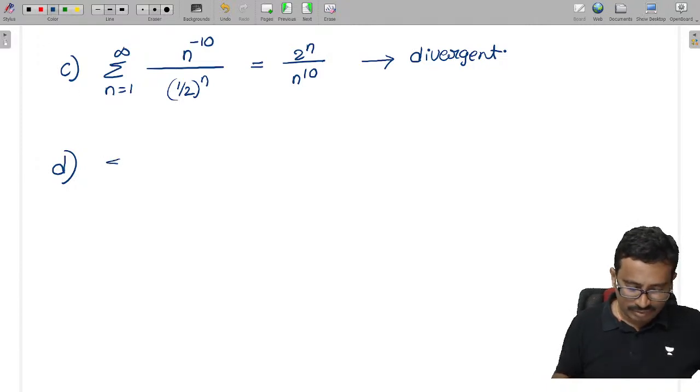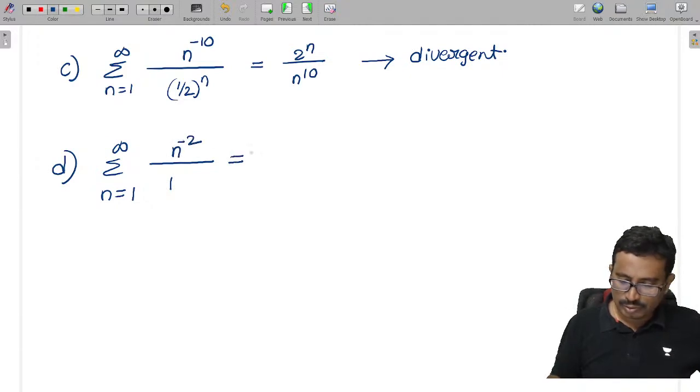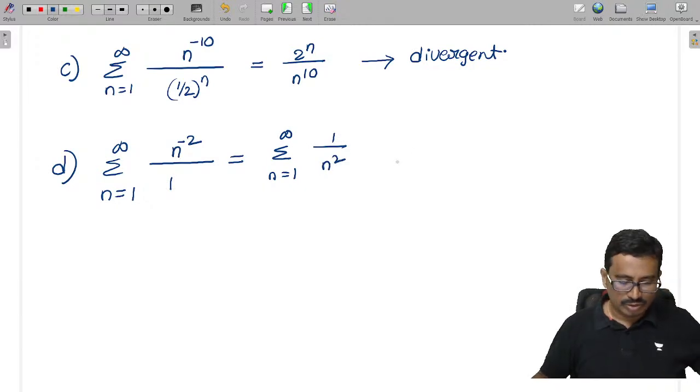Now option D. Sigma n is from 1 to infinity. So what will we get here? In the D case, C value is 1, so this means 1, and D value is 2. So this means we have n power minus 2. So we get sigma n from 1 to infinity of 1 by n square. So you tell me, is this series convergent or divergent?